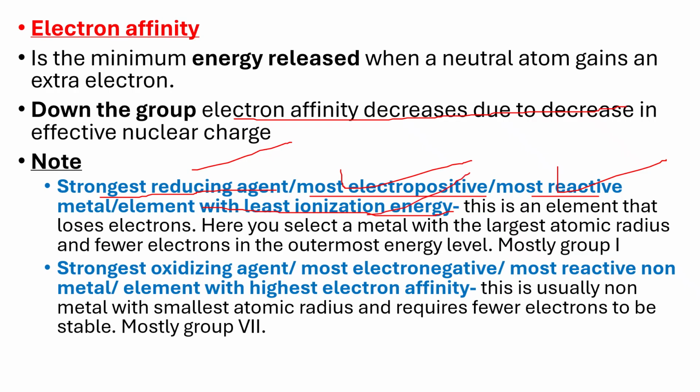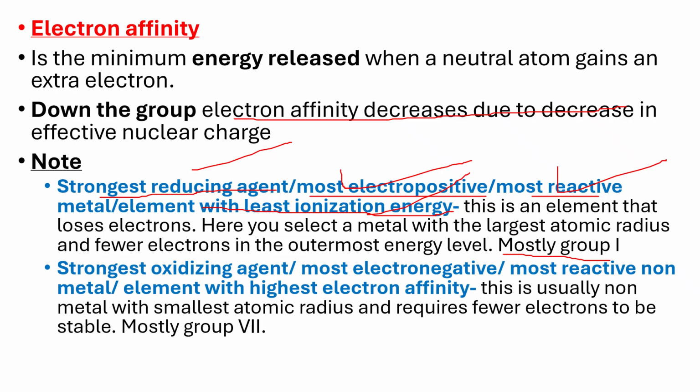Elements that have these particular characteristics are those in group 1. And for the first 20 elements, the most reactive, or the best reducing agent, or the most electropositive element is actually potassium, because of what we have just said.